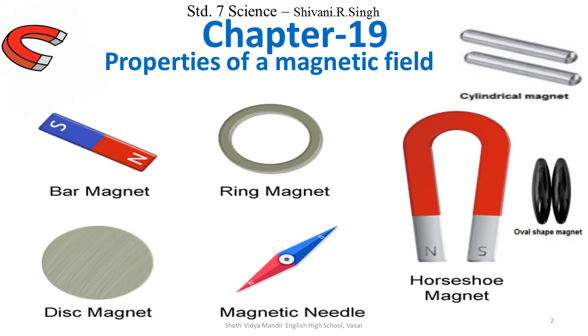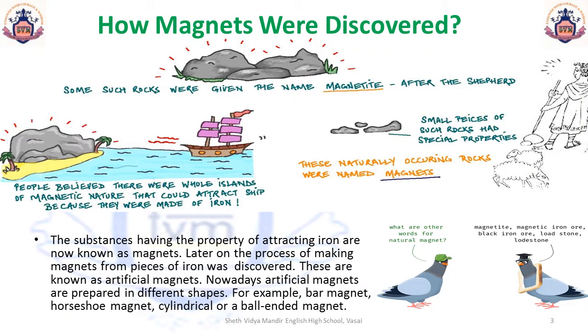Standard 7 Science, Chapter 19, Properties of a Magnetic Field. It's a fascinating story of how magnets were discovered. In 600 BC in ancient Greece, a shepherd took his sheep for grazing one day. He sat beside a rock and waited while his sheep were grazing.